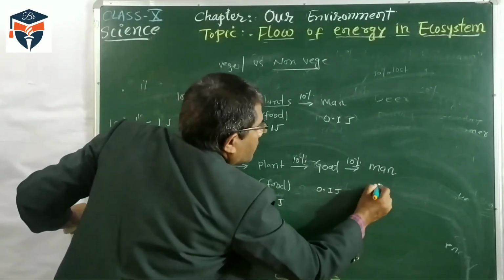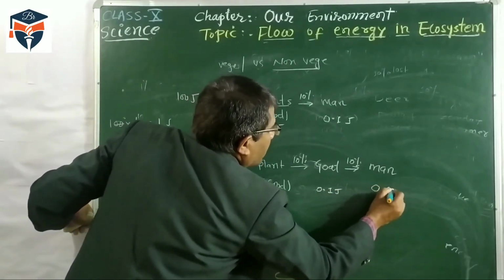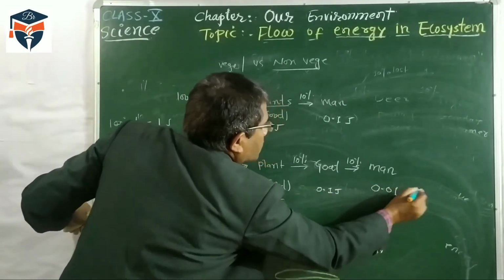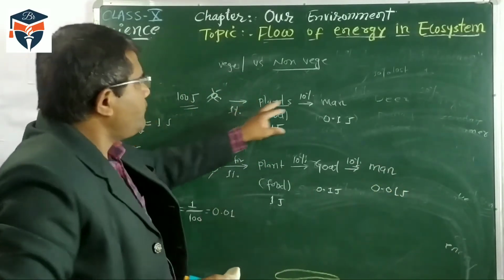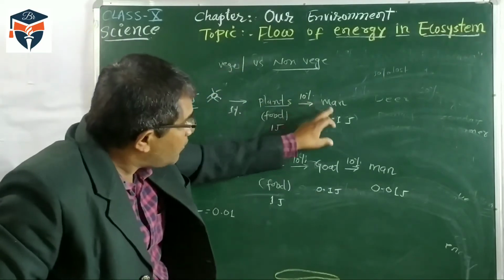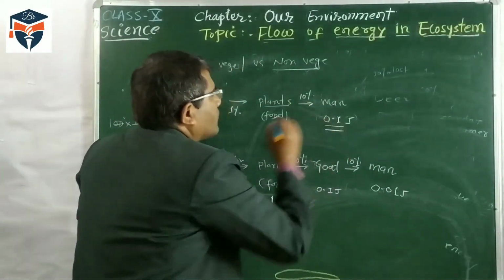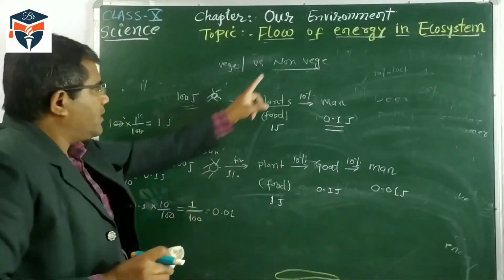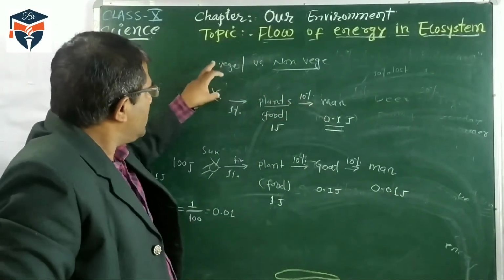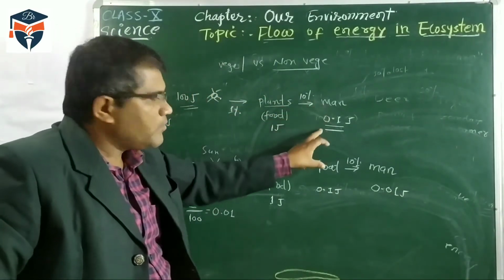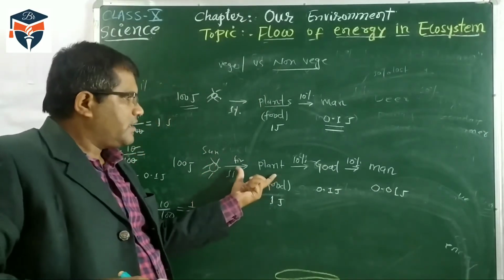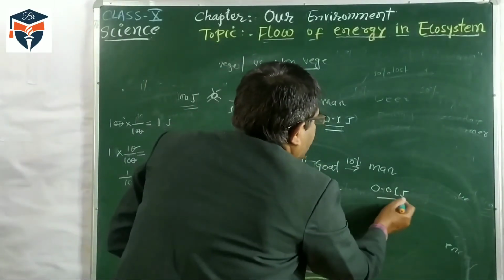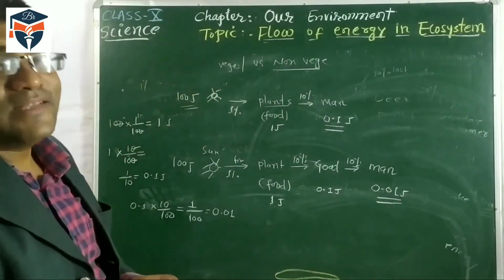So this amount of energy will be 0.01 joule. It means if man eats vegetarian food, then he gets more energy. But when the human eats non-vegetarian food, in such cases he gets less energy.